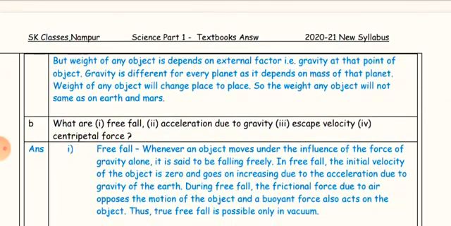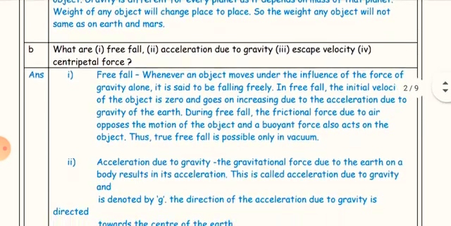But weight of any object depends on an external factor, gravity at that point. Gravity is different for every planet as it depends on the mass of that planet. Weight of any object will change from place to place, so the weight of an object will not be the same on Earth and Mars.